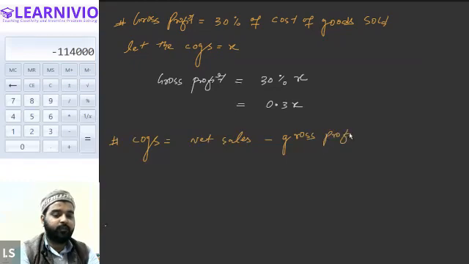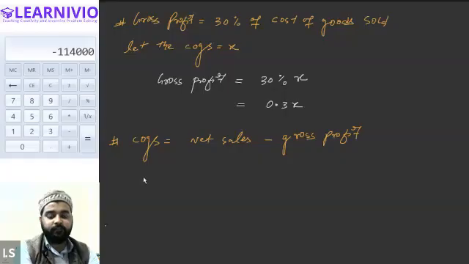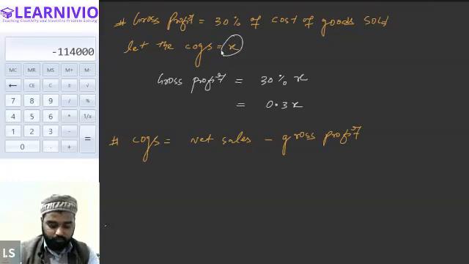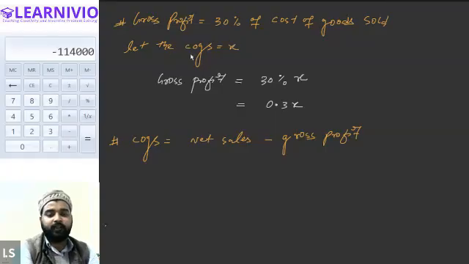In place of COGS, what can we write? We can write X. Why can we write X? Because we have presumed that the value of cost of goods sold is X. So in place of COGS, I'm writing X.